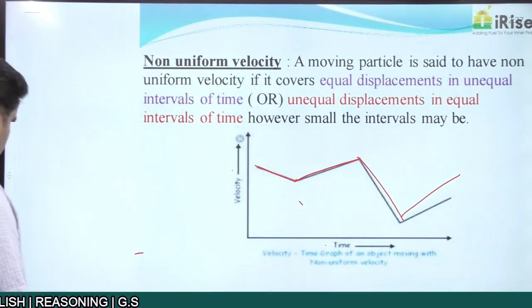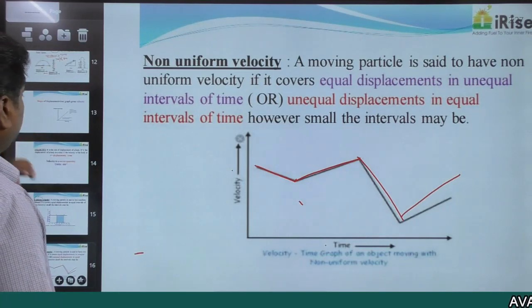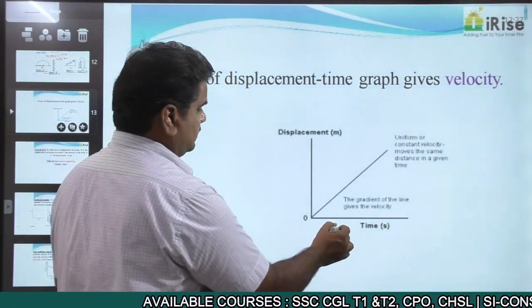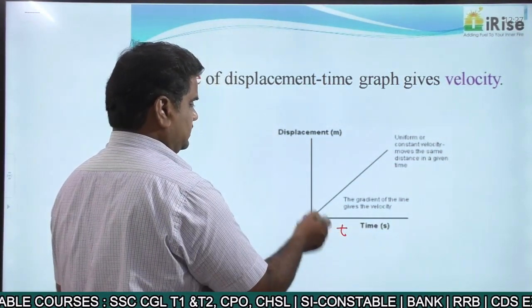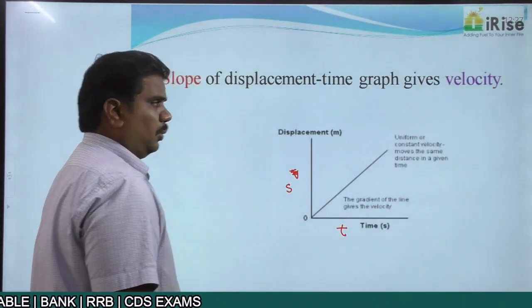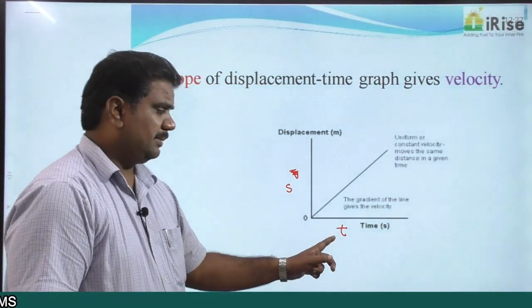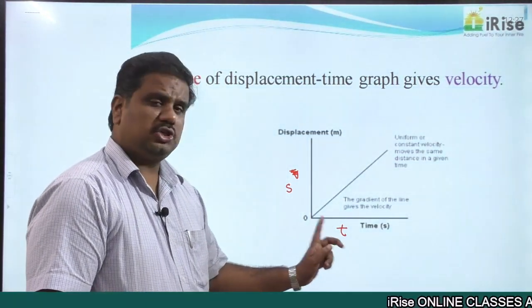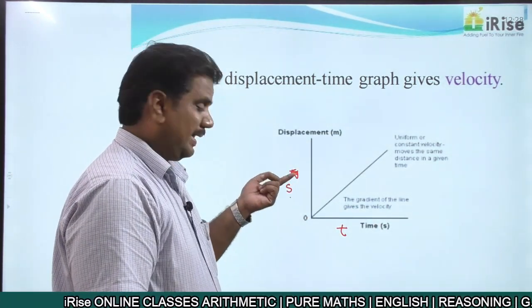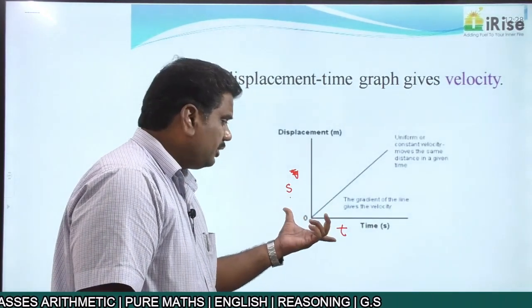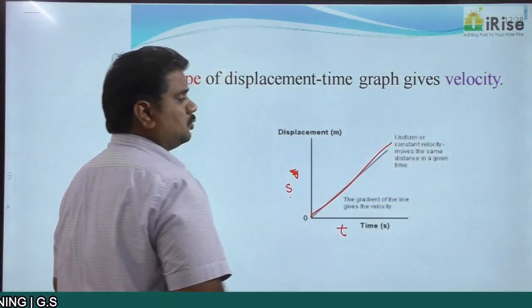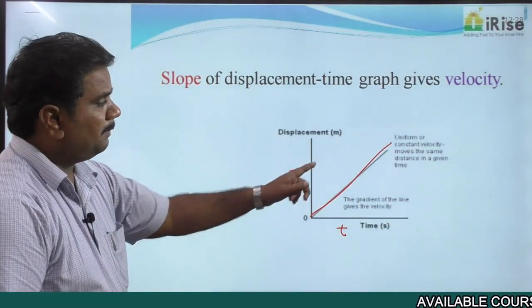Then there is one more graph we need to talk about, the graph of displacement and time. We're drawing a graph between displacement and time. Displacement is always taken on the y-axis, time is always taken on the x-axis, because with respect to change in time, the object is changing its position. That is the reason why displacement is taken on the y-axis and time on the x-axis. When you draw a graph for this, the graph is always a straight line passing through the origin.